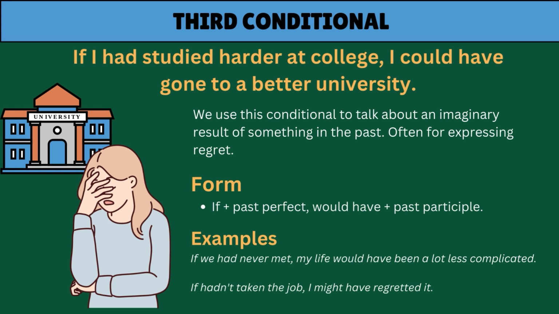We use this conditional to talk about an imaginary result of something in the past, often for expressing regret. The third conditional is formed by having if plus past perfect followed by would have plus past participle. Here are some examples. If we had never met, my life would have been a lot less complicated. If I hadn't taken the job, I might have regretted it.